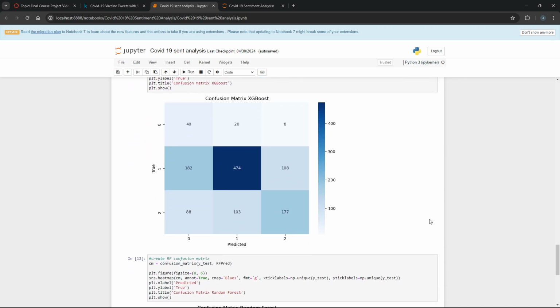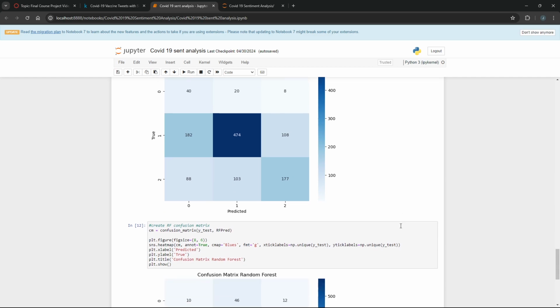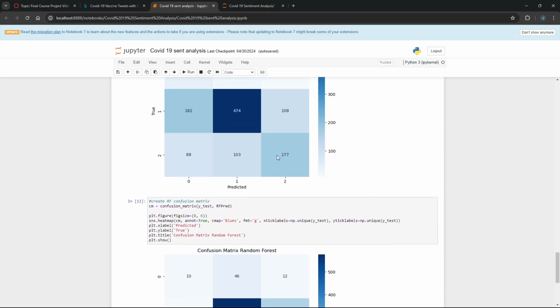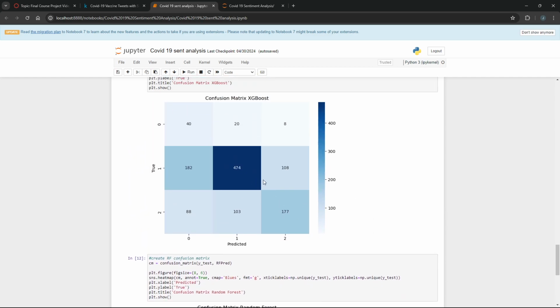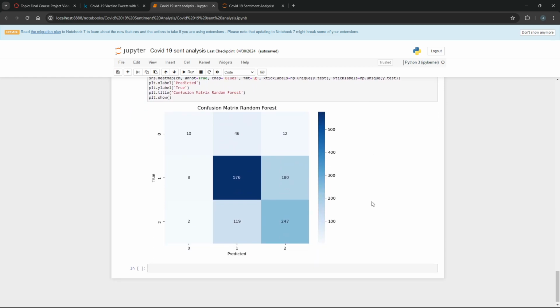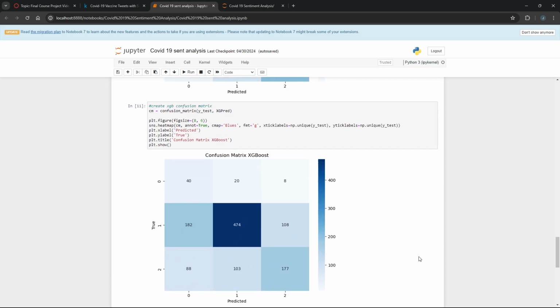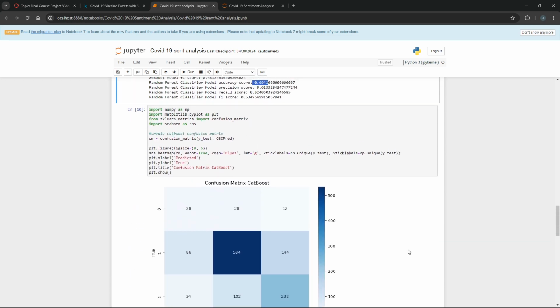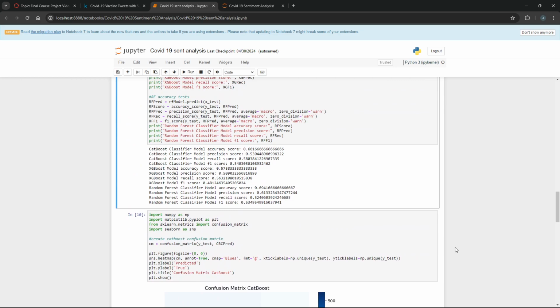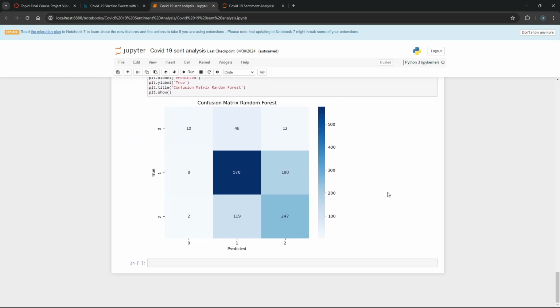And yeah, so a lot of work to do, especially with this XGBoost. This one picked negative a lot more than it should have. And then it also picked positive, or no, that's in the right spot because we want the diagonal. These are just simple confusion matrices to show where our work needs to be done. For example, if you look here in random forest, we almost never pick negative. So it's working slightly differently than XGBoost and CatBoost, and we might need to focus on that if we want to see which model is the best.